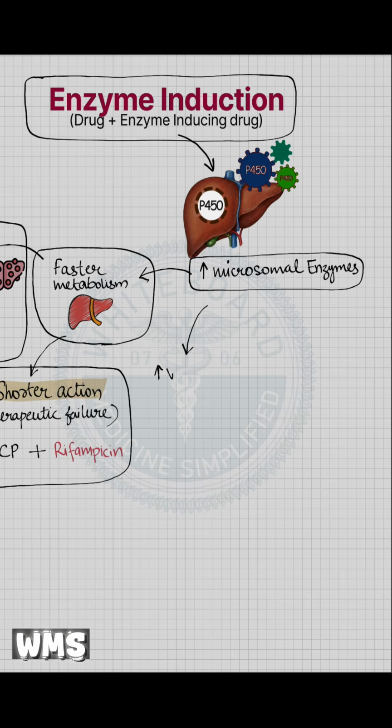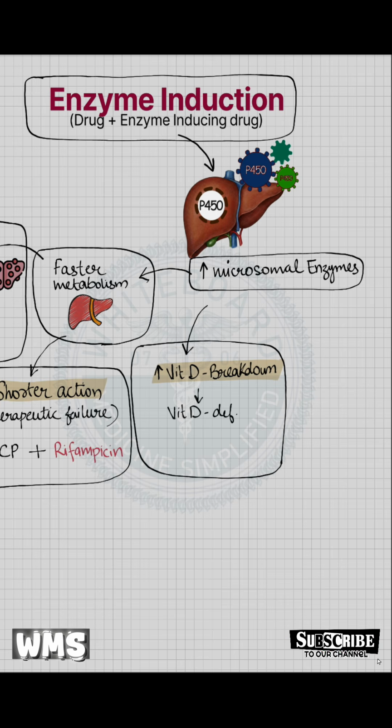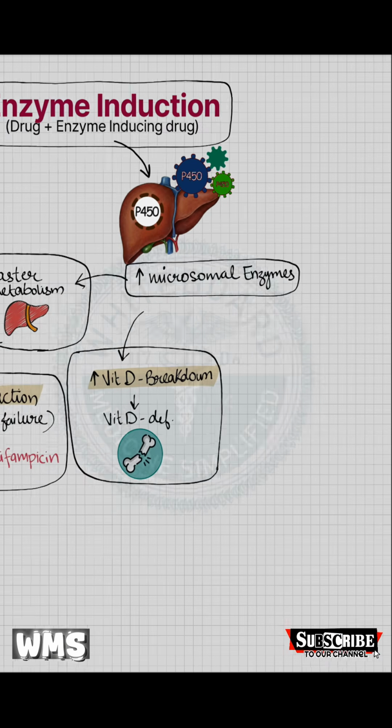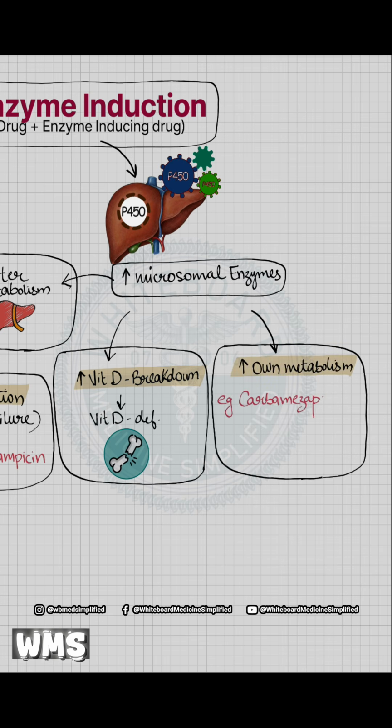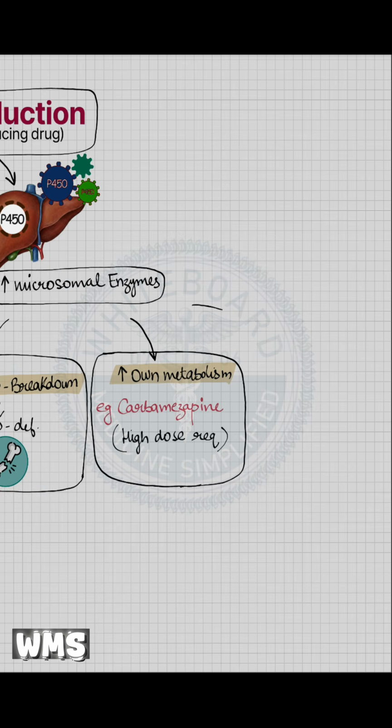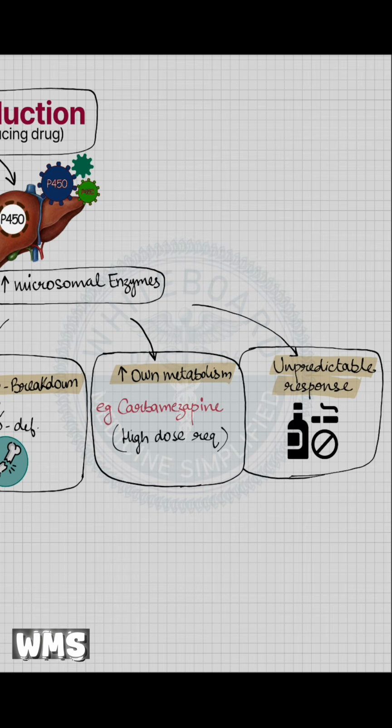Enzyme induction also increases the breakdown of vitamin D, leading to vitamin D deficiency, and over long periods, this can result in bone diseases such as rickets in children and osteomalacia in adults. Another important point is autoinduction, where a drug increases the metabolism of itself. For example, carbamazepine induces its own metabolism, so over time, a higher dose is required to maintain the same therapeutic effect. The response to drugs can also become unpredictable in certain populations like smokers and chronic alcoholics because their liver enzymes are already induced. Finally, enzyme induction can sometimes be used for our benefit, not just as a problem.